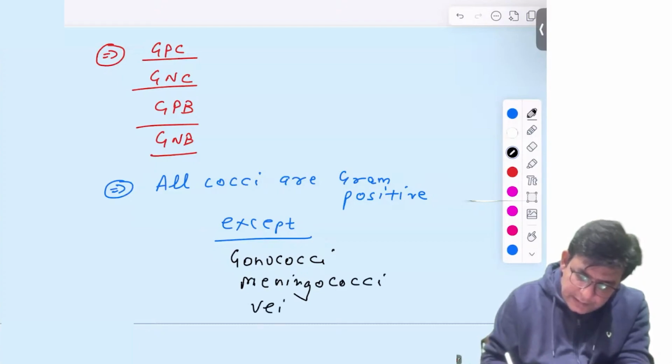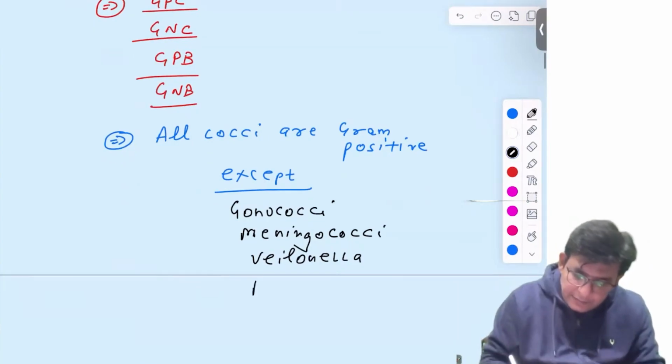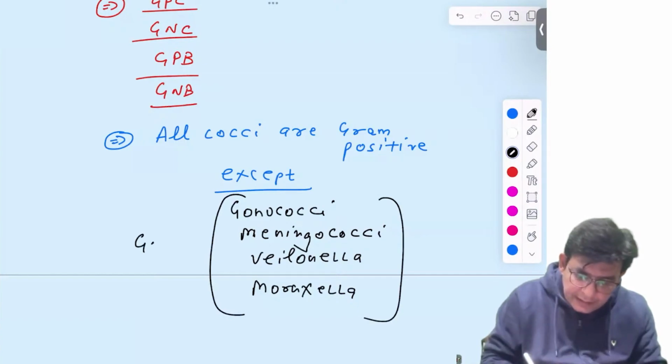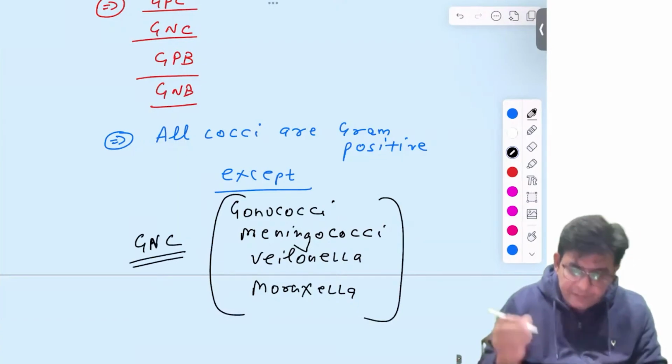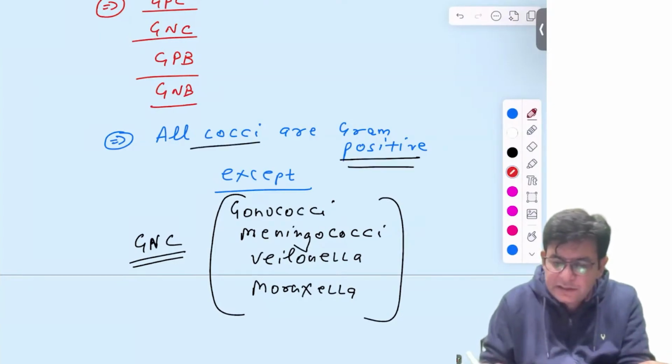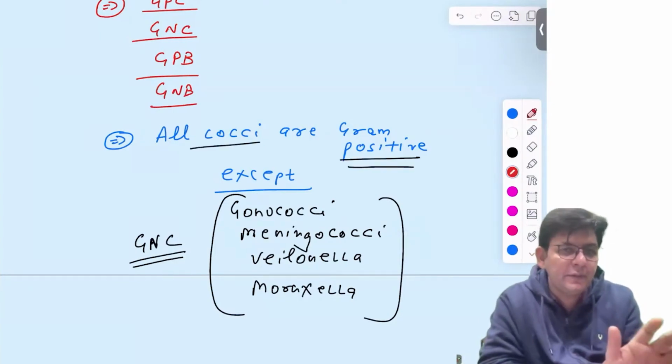One is Veillonella, and one is Moraxella. So these particular four are termed as gram negative cocci, and rest of all others are what, guys? Rest of all others are gram positive cocci.